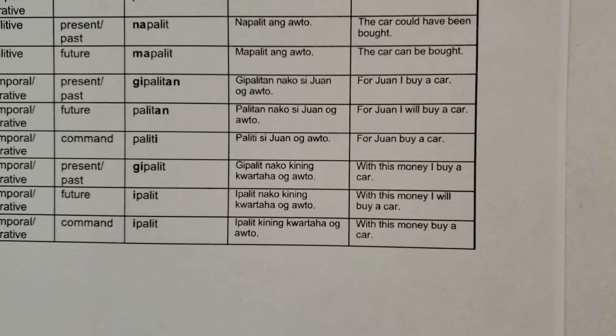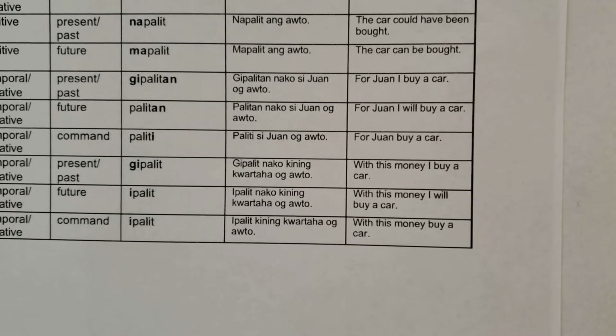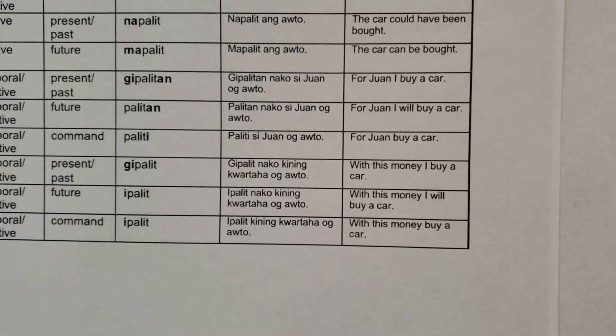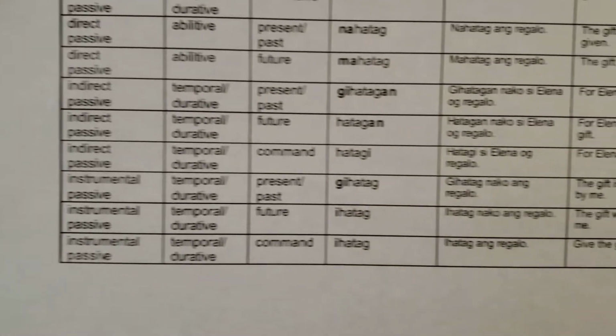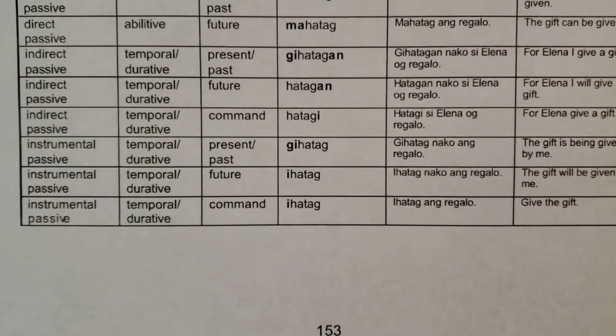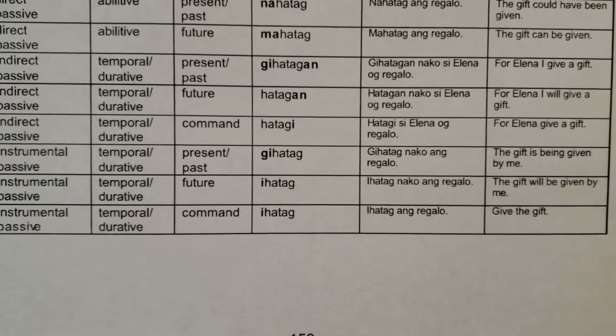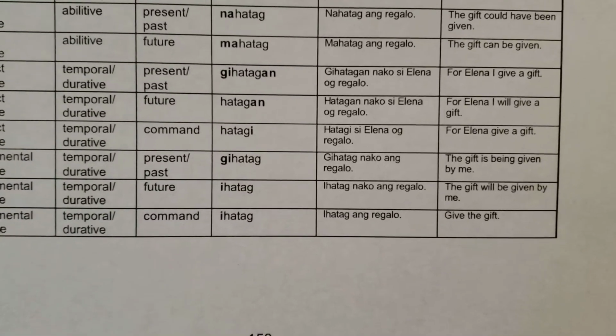And then command tense. With this money, buy a car. Ipalit kining kwartaha og auto. Again, that was gi and then e. Compare that to instrumental passive for to give hatag. Same, gi and e. The gift is being given by me.